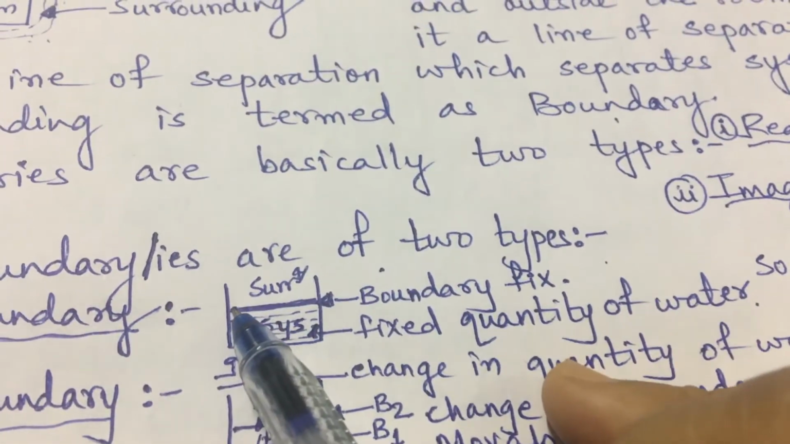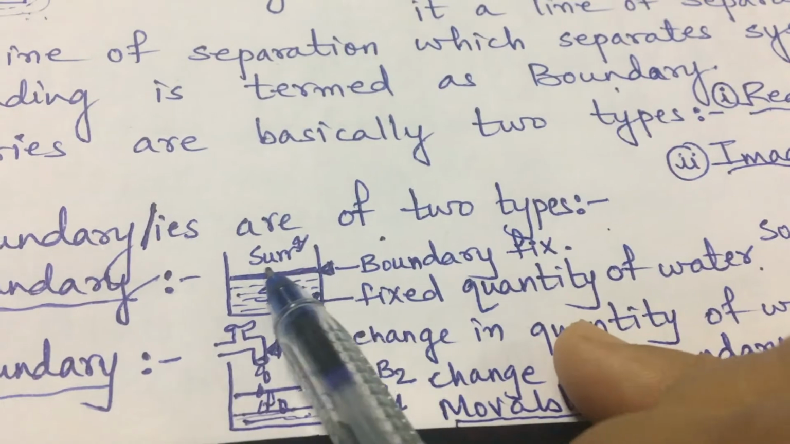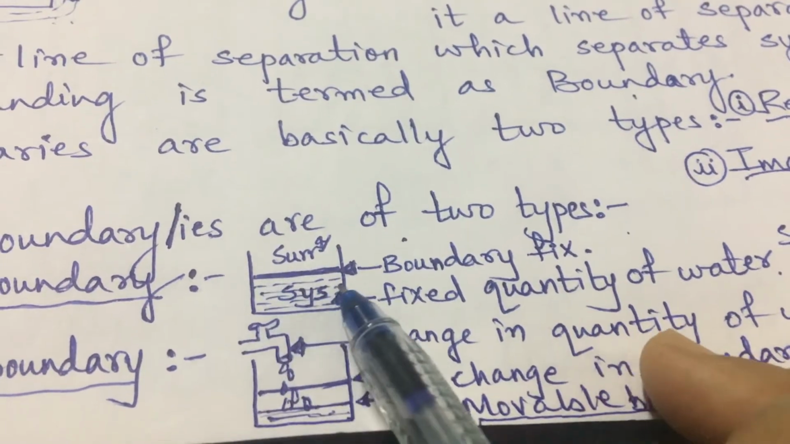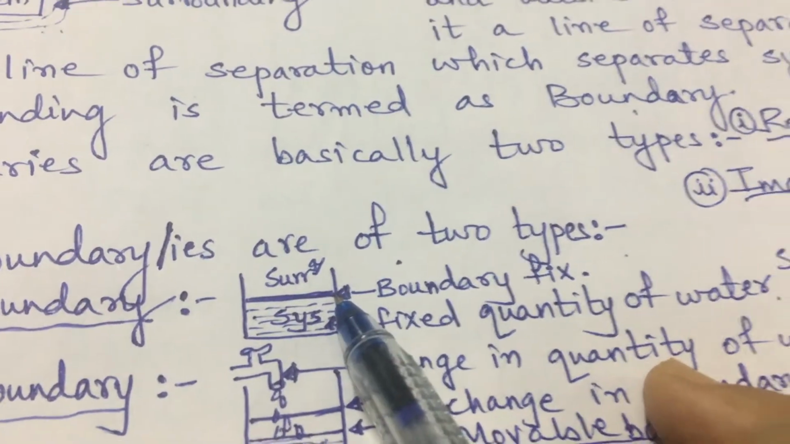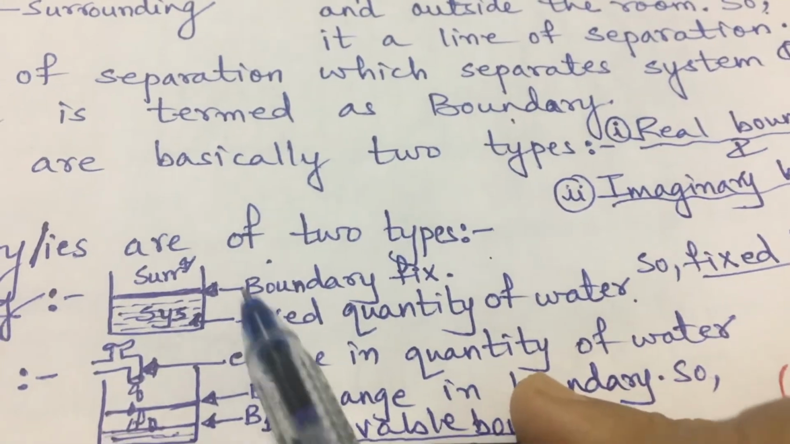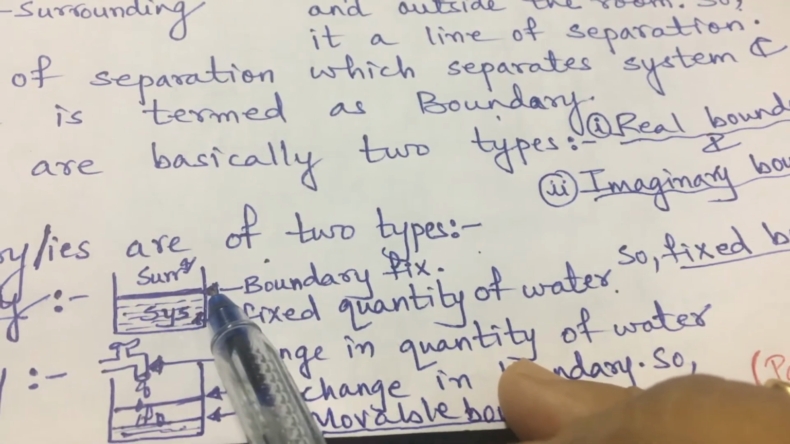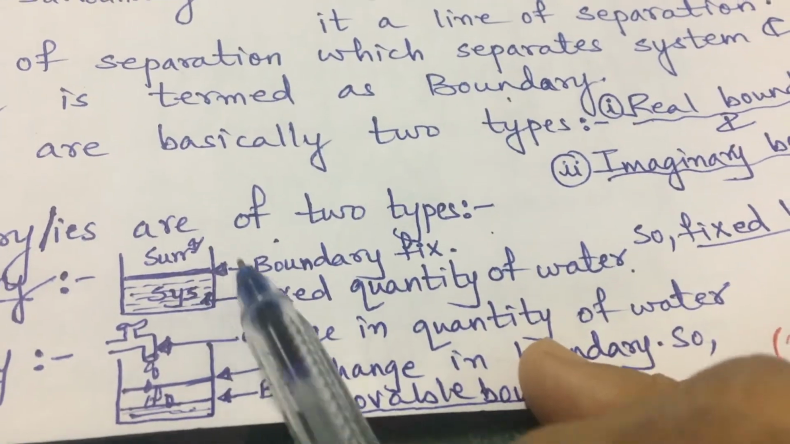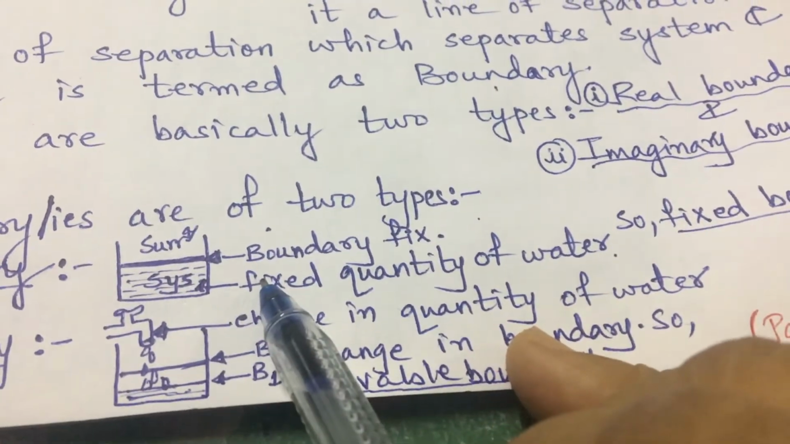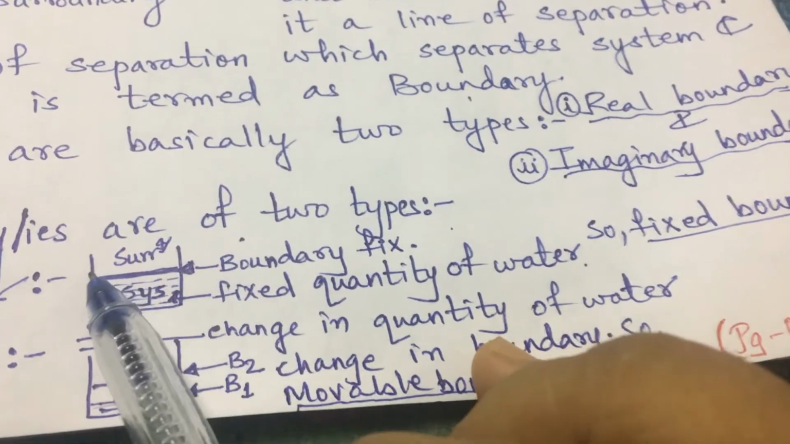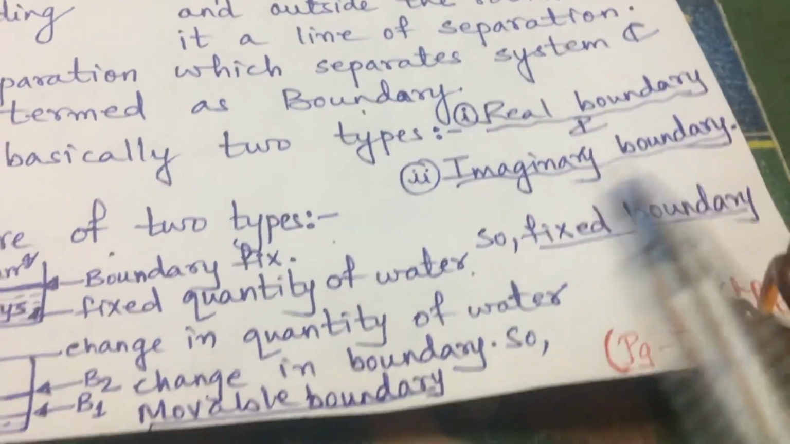And we can see the upper layer of the water, which is the boundary, but it is fixed because the quantity of water remains fixed here. So the boundary here is not going to change because I am not going to add water, and I am not taking out the water. So this is the fixed boundary.